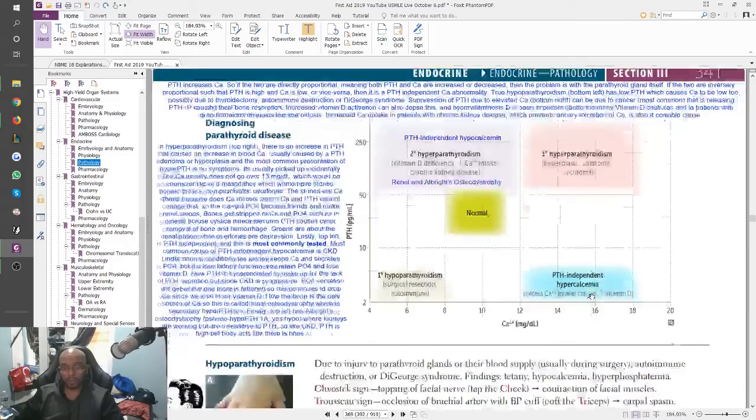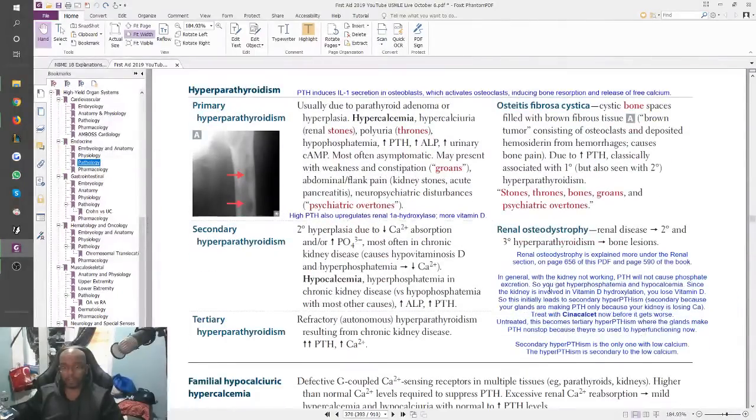They mention hyperparathyroidism. Renal osteodystrophy is where you have renal disease that leads to secondary or tertiary hyperparathyroidism, and then that causes bone lesions. This is explained more under the renal section, page 656, so let's take a look at that.